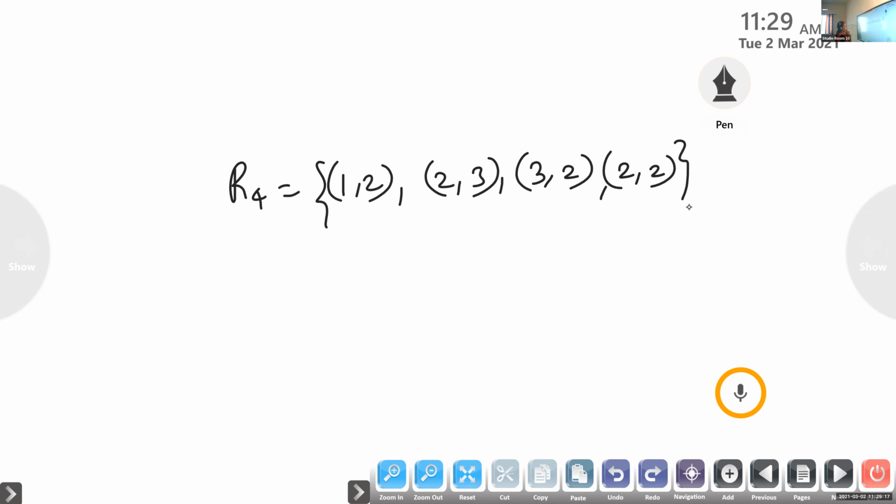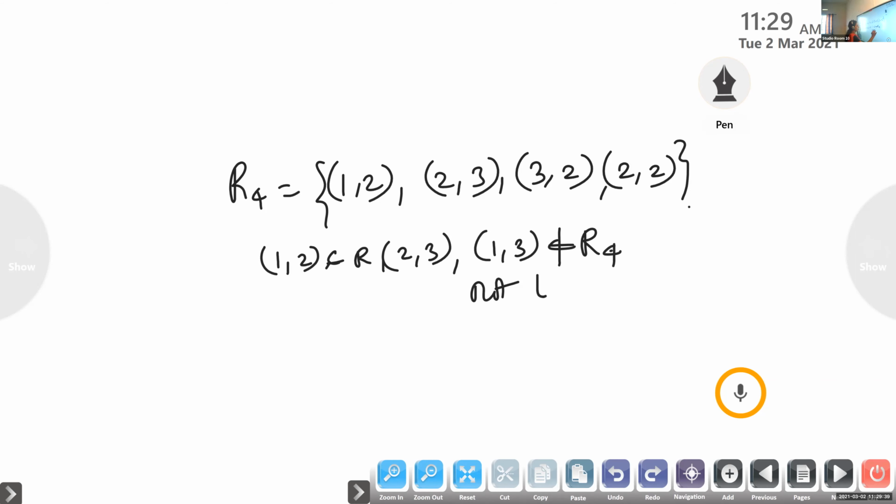Is it transitive? No. Why? (1,3) is not there. (1,2) is there, (2,3) is there, therefore (1,3) must be there, but it is not. Therefore, it is not transitive.